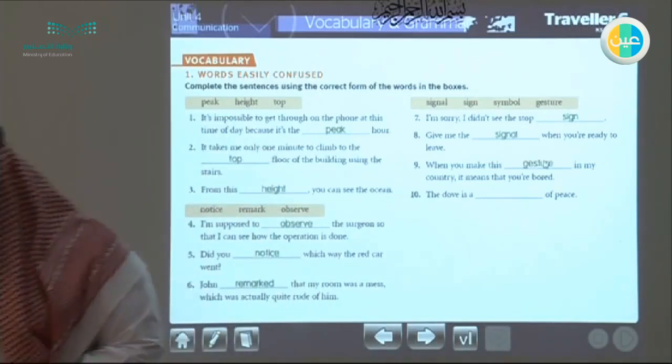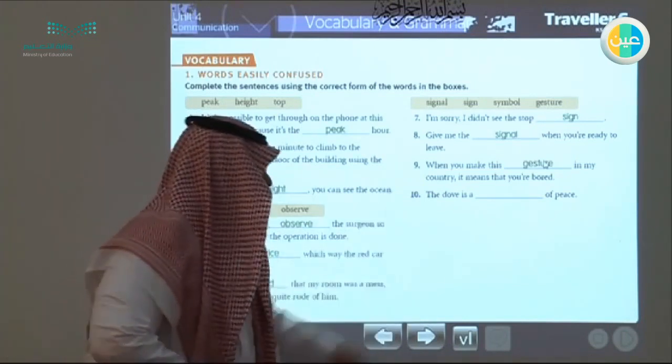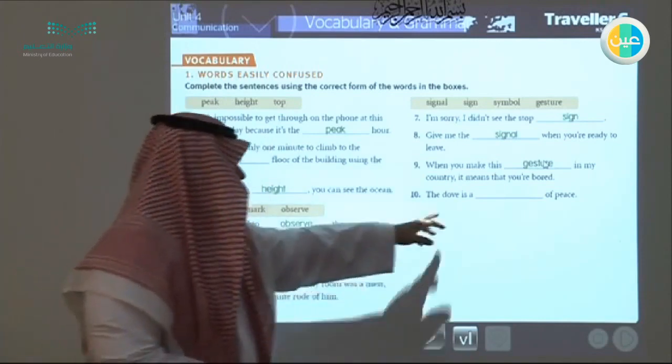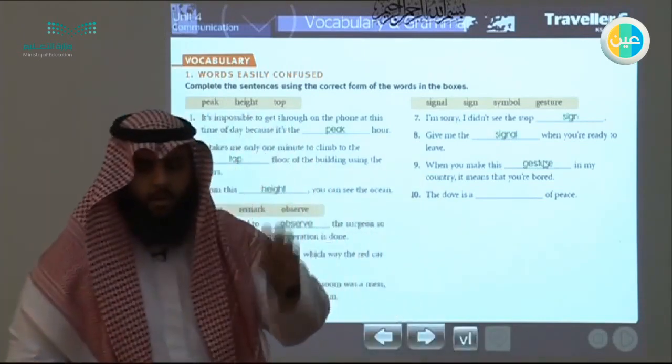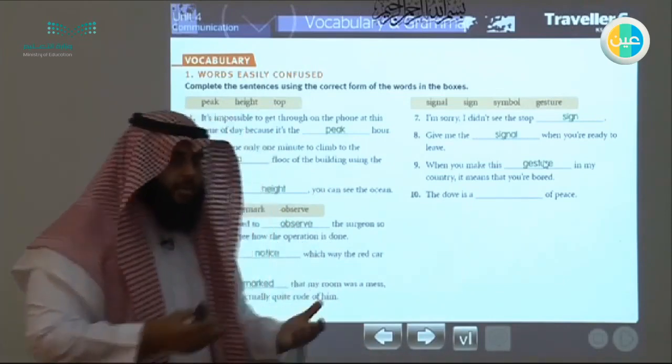Excellent. The dove is of peace. So what is the meaning of dove? A dove is a kind of pigeon, a white pigeon that resembles peace and tranquility.